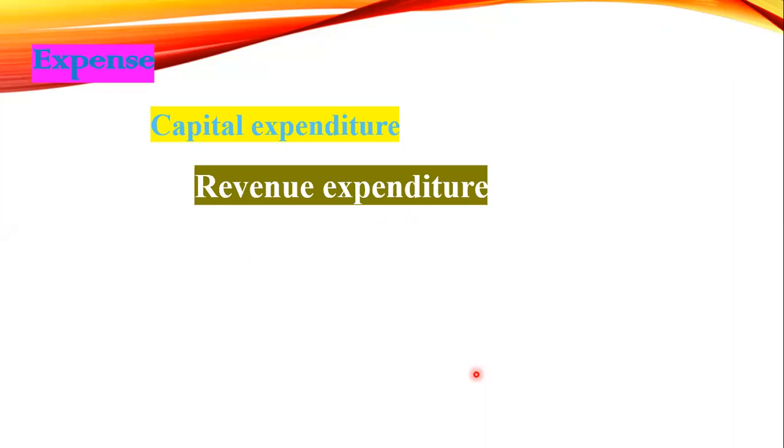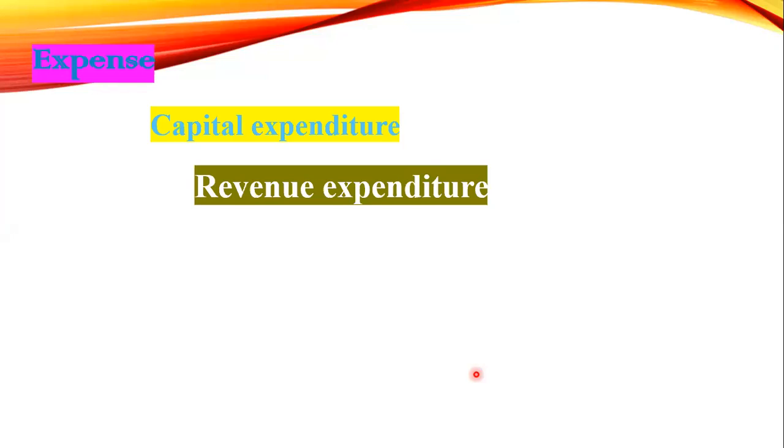For example, salary you have to pay every month, otherwise the employee will go. Rent you have to pay every month, otherwise the building owner will take the building. Electricity bill you have to pay every month, otherwise they will cut your electricity connection. Therefore, these are repeating expenditures.